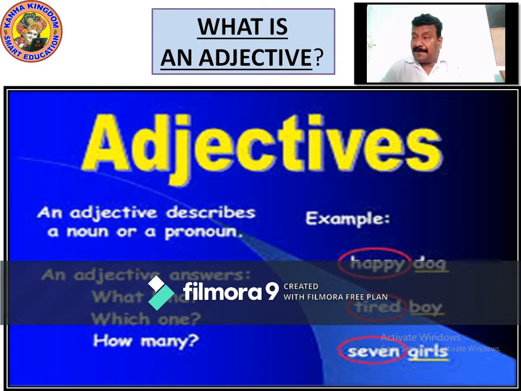For example, happy dog. Happy is an adjective describing more about the name of the animal. Dog is a noun. Boy, name of the people, is a noun. Tired is describing. Tired is the adjective. Girls, 7 girls. When we talk about 7 girls, how many? 7. 7 is an adjective which is describing the noun girls. So now write it down. We'll see examples so that you can understand it better.